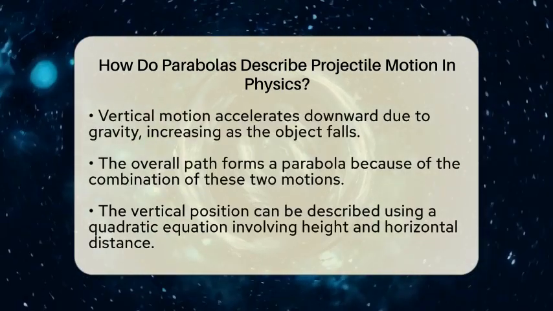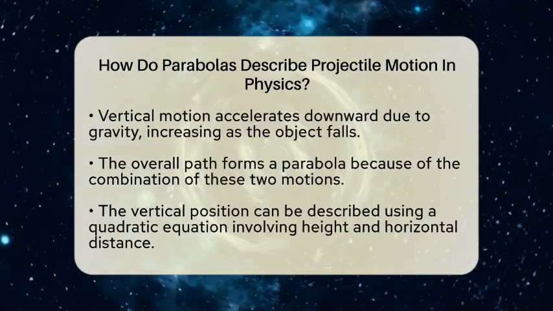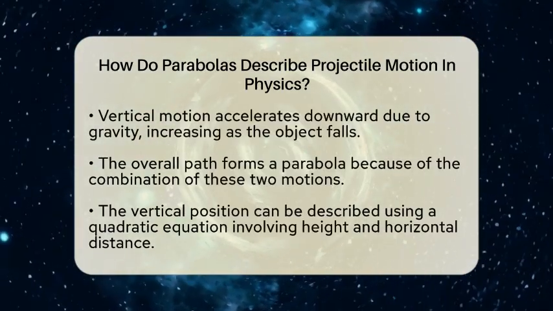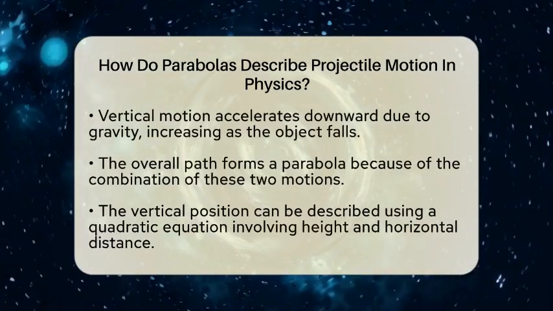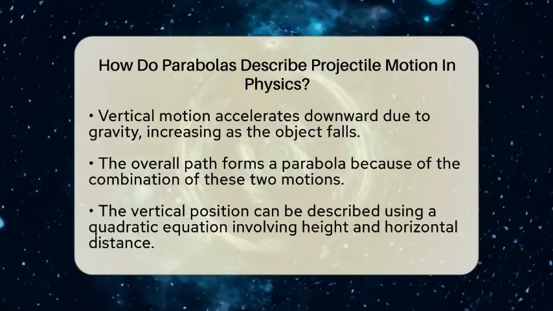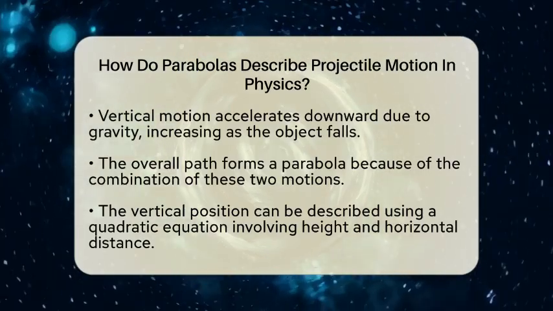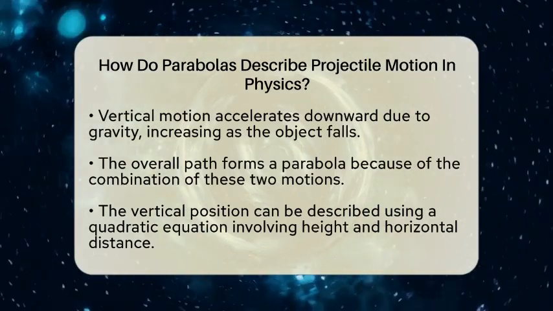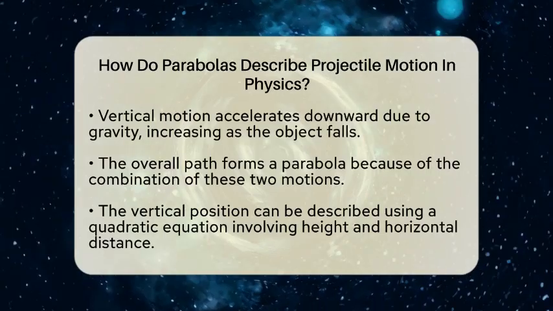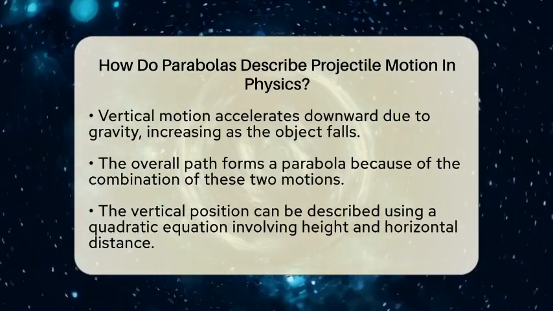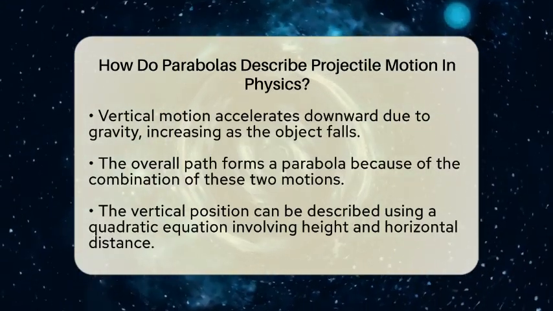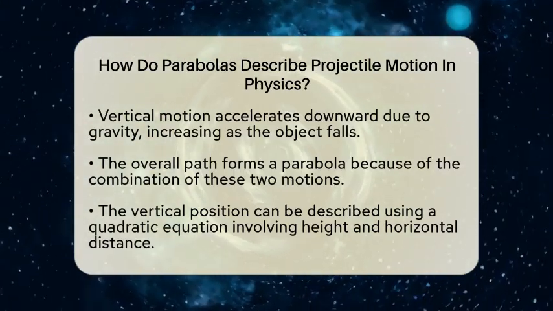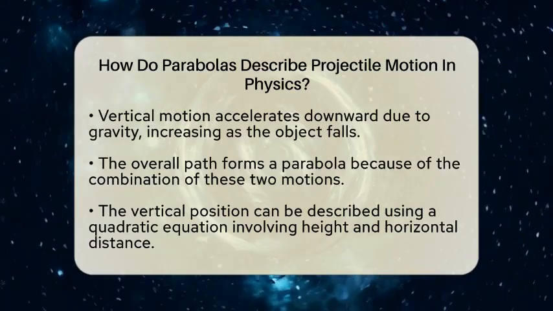When you put these two motions together, the overall path the object takes forms a parabola. This is because the horizontal part moves in a straight line, while the vertical part changes in a way that follows a quadratic pattern. In math terms, the vertical position of the projectile at any point can be described by a quadratic equation, which looks like this: y equals a times x squared plus b times x plus c. Here, y is the height, x is the horizontal distance, and a, b, and c are constants that depend on how fast and at what angle the object was launched.